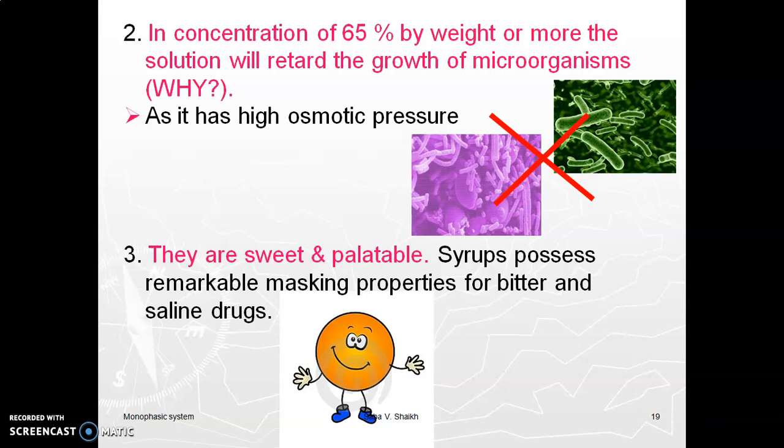The third is they are sweet and palatable. Palatable means the patient likes to have medicines which are sweet in taste. Due to the sweetness of sugar, it is a valuable vehicle for the administration of nauseating and bitter substances.